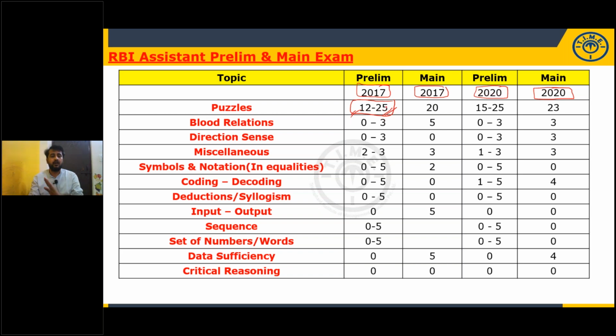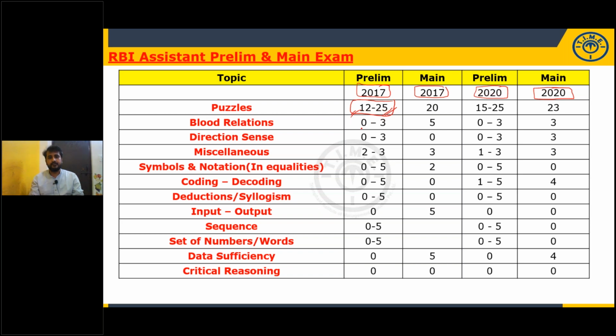So puzzles will always carry more weightage. At least 40-50% weightage will be given to puzzles. So you should prepare puzzles, you should practice puzzles. Now what kind of models will be given, we'll discuss. And what kind of models were given, we'll discuss. And what are the expected models, even that we'll discuss.